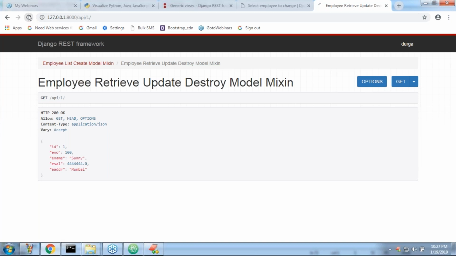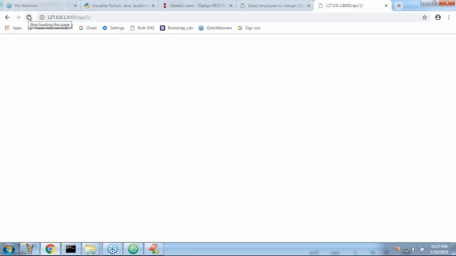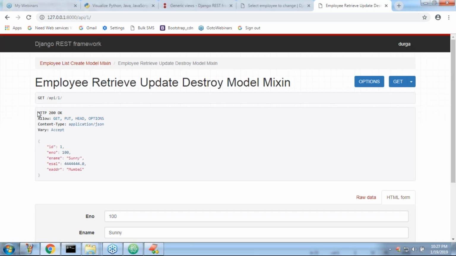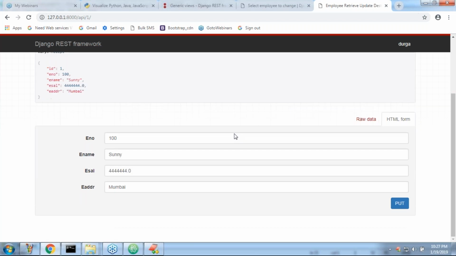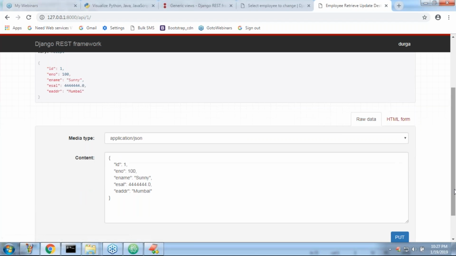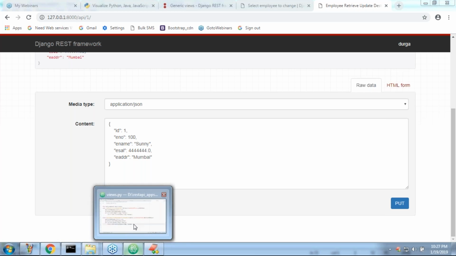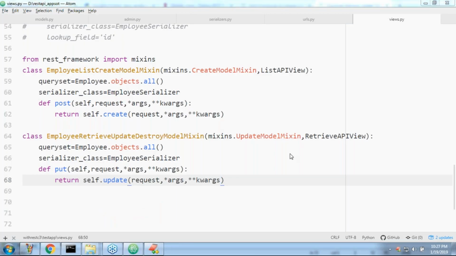Don't worry, sir. Have a look once. Now let me refresh. Perfect. The retrieve operation is ready. Now you can see which operations are available: put. Even in the raw data, only put. You are not seeing any patch. Please confirm why that patch ability is not there. Because you didn't override which method? You didn't implement the patch method, only put. That's why.